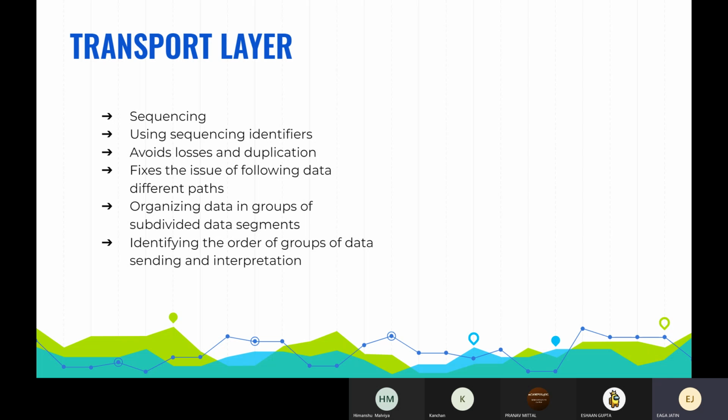That comes to this part, sequencing. Sequencing is done once the information has reached the receiver end. Once you get the information in any order, you have to arrange this message into sequence. There are sequence identifiers to arrange the received data in order to view it in the correct order.